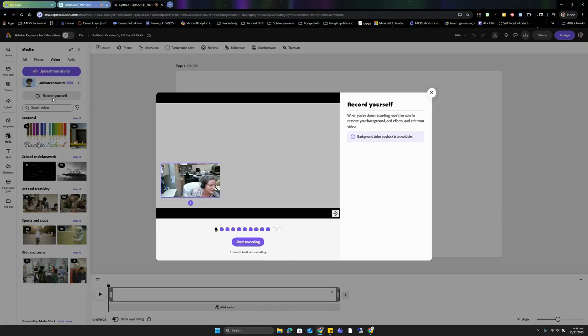Notice right underneath it says there is a limit of 5 minutes to the recording time. So when you think about recording in Adobe Express, I want you to think really short. If you're making instructional videos for students, you want to be very purposeful in what you want to instruct on today and not go too large so that your video runs over 5 minutes.